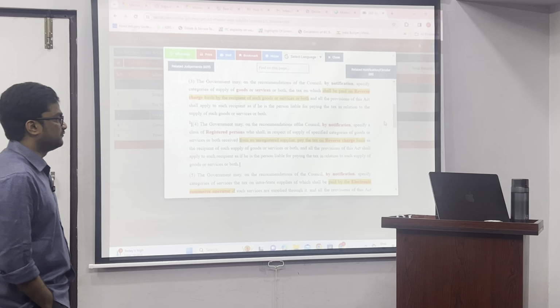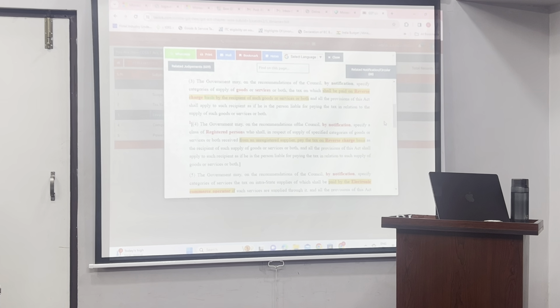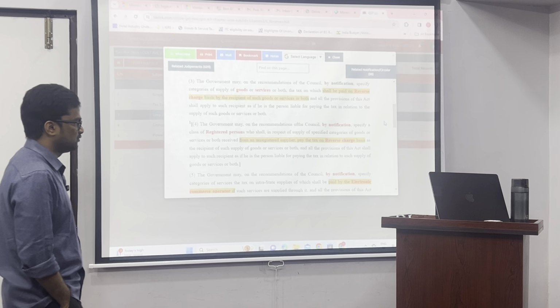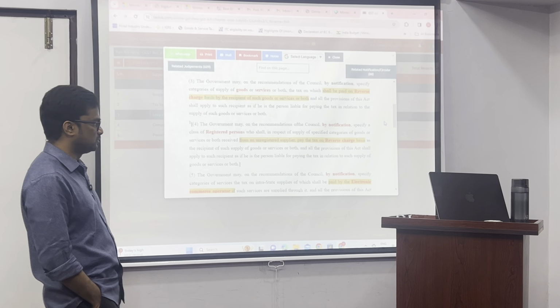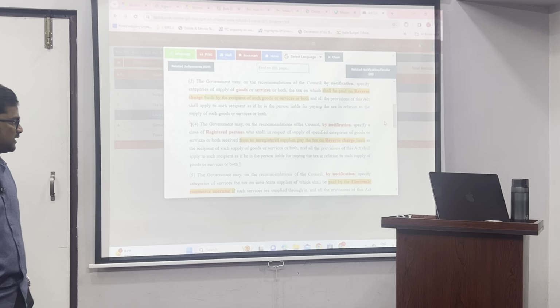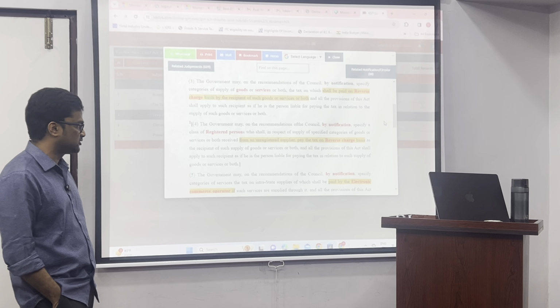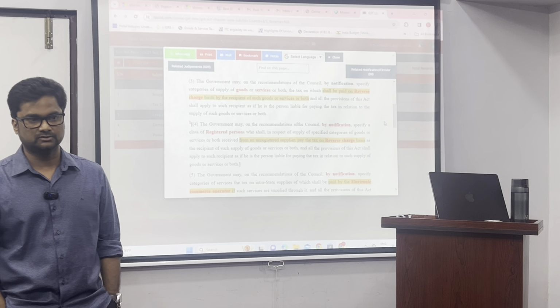Pay the tax on reverse charge basis as the recipient of such supply of goods or services or both, and all the provisions of this Act shall apply to such recipient as if he is the person liable for paying the tax in relation to such supply of goods or services.